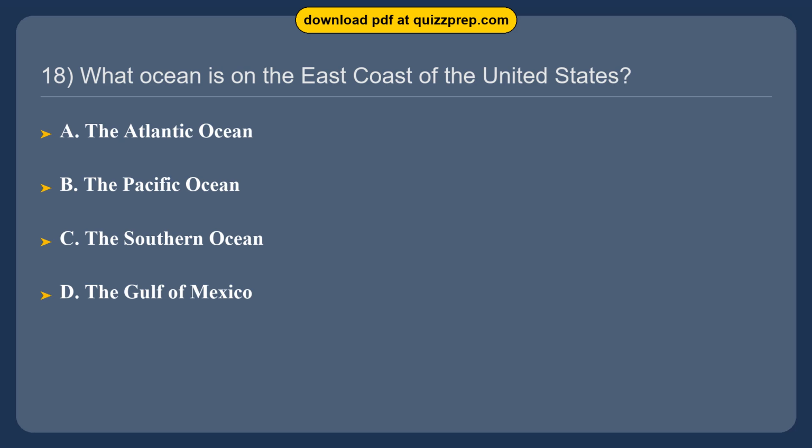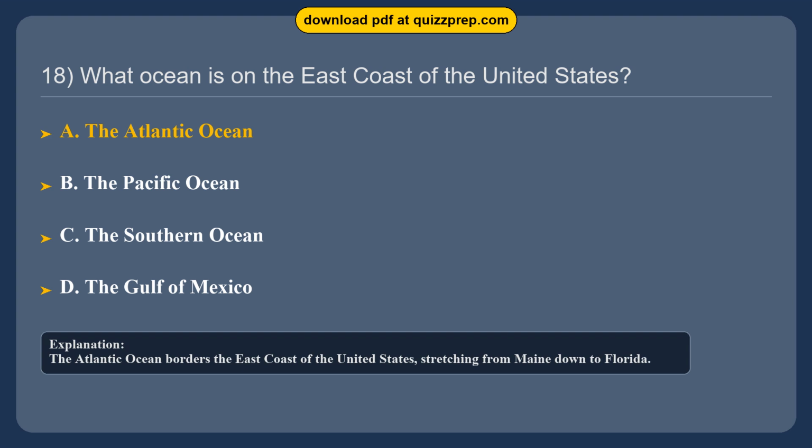Question 18. What ocean is on the east coast of the United States? Option A, the Atlantic Ocean. Option B, the Pacific Ocean. Option C, the Southern Ocean. Option D, the Gulf of Mexico. The correct answer is option A, the Atlantic Ocean. The Atlantic Ocean borders the east coast of the United States, stretching from Maine down to Florida.